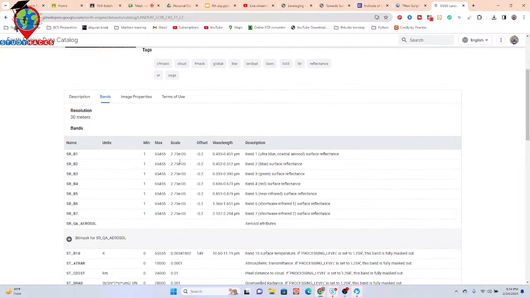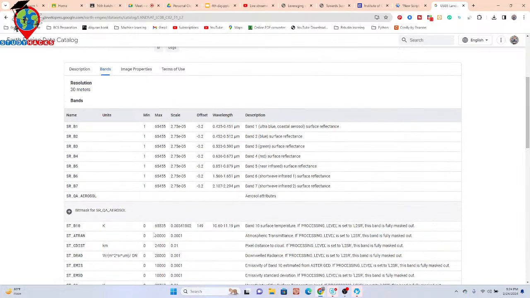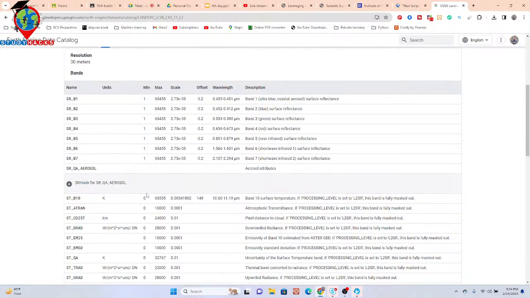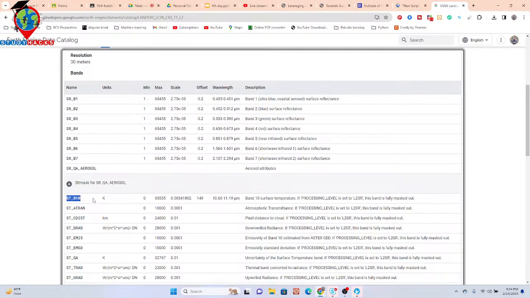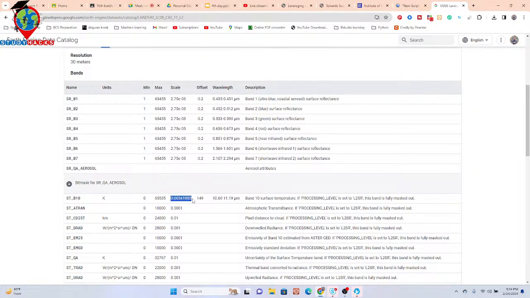Here you can see the scale value. All of those bands, SR_B1, SR_B2, all have the same scale. Only ST_B10 is different, with another scale and also offset. So I simply use it, and when I use this band, I reproject the values using this scale and offset.